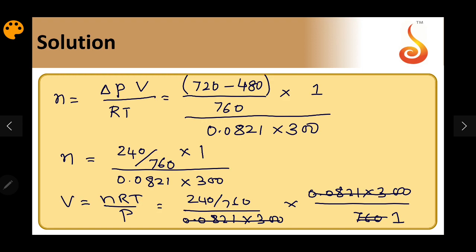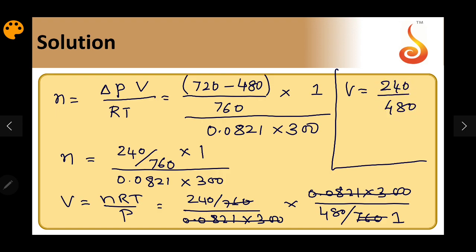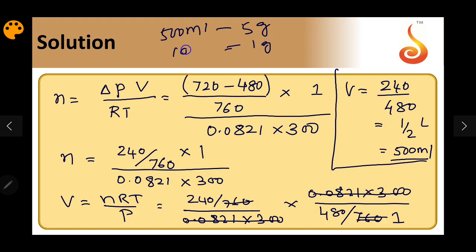Okay, so pressure is actually at 480 mm, so it should be 480 by 760. So I can cancel 760 and 760. So I'll get basically V is equal to 240 by 480, which is nothing but 1 by 2, that is in liter, so 500 ml. So 500 ml for 5 grams. So for 1 gram, it's going to be 100 ml. So answer should be 100 ml.